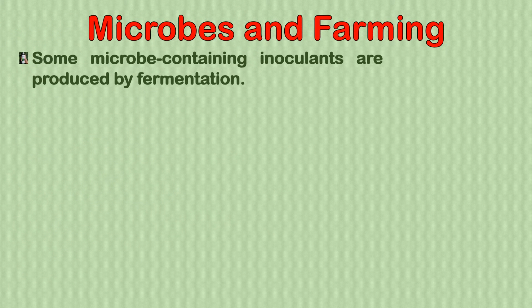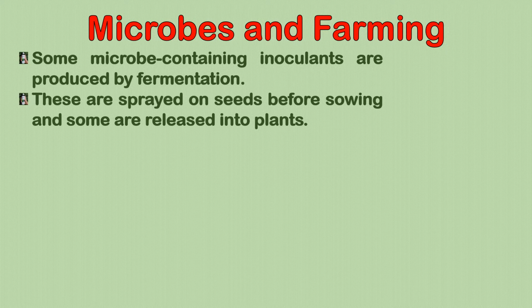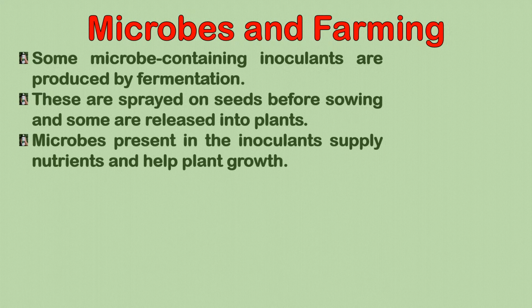How do microbes help in farming? Now, some microbe-containing inoculants are produced by the process of fermentation. Inoculants meaning something that we put into plants or into the soil or into water. These microbes are sprayed on seeds before sowing, and some are released into plants.